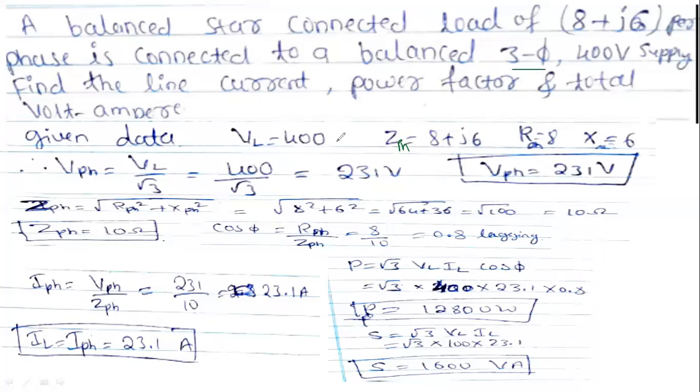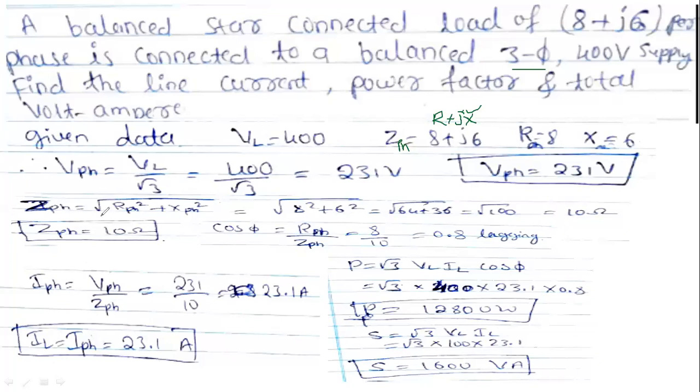So from this equation, it looks like R plus JX. It may be XC or XL, whatever it may be, I will use directly the JX only. X is the total net reactance, XL minus XC or XC minus XL, whatever it may be. So X is 6 and R is 8.